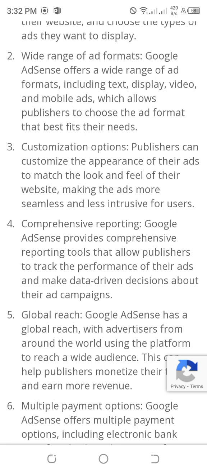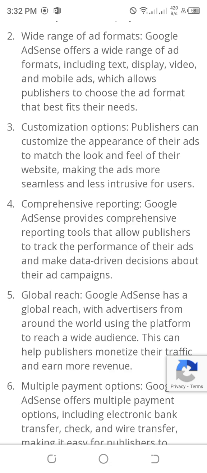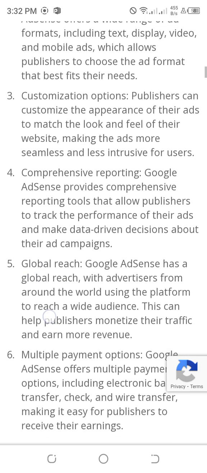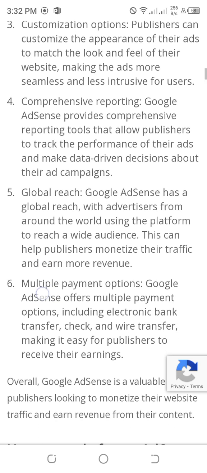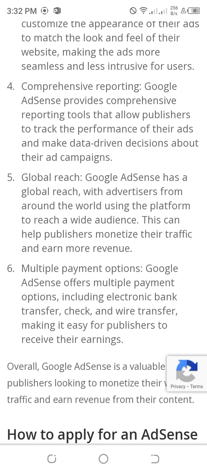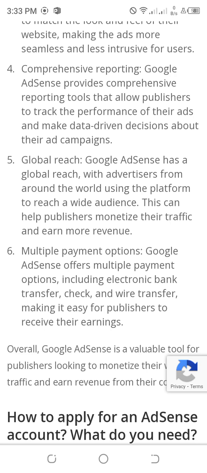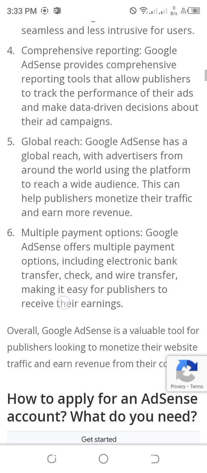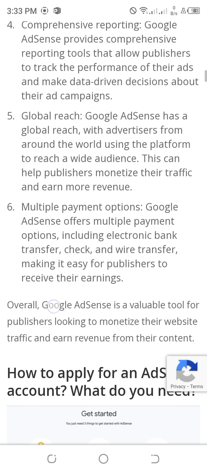Comprehensive reporting. Google AdSense provides comprehensive reporting tools that allow publishers to track the performance of their ads and make data-driven decisions about their ad campaigns. Global reach. Google AdSense has a global reach with advertisers from around the world using the platform to reach a wide audience. This can help publishers monetize their traffic and earn more revenue.